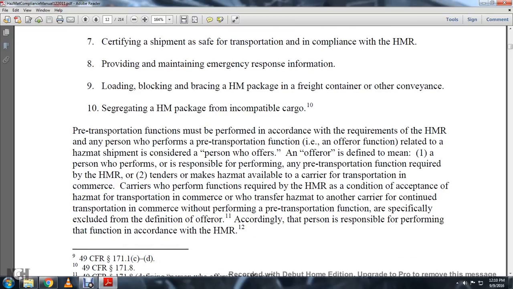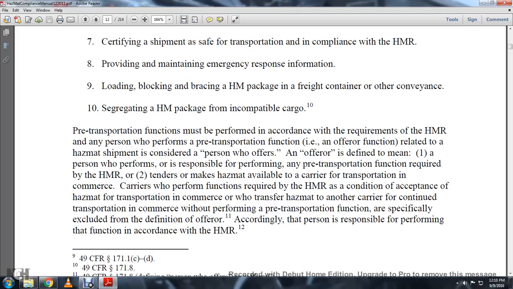Pre-transportation functions must be performed in accordance with the requirements of the Hazardous Material Regulations. Any person who performs a pre-transportation function and offers the hazmat shipment is considered a person who offers. An offeror is defined as: 1, a person who is responsible for performing pre-transportation functions required by the Hazardous Material Regulations, or tenders or makes hazmat available to a carrier for transportation in commerce.